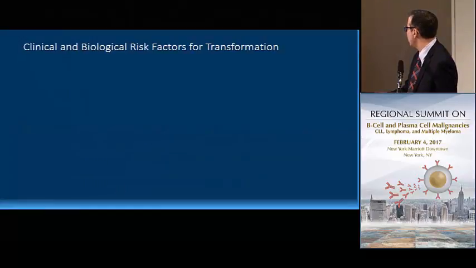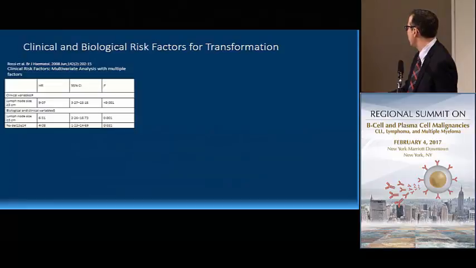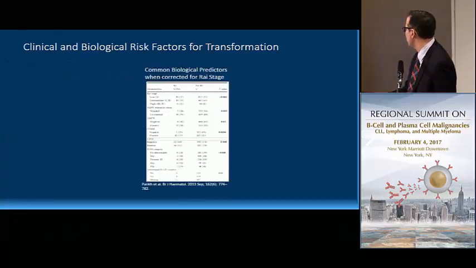So risk factors for transformation. We'll talk about some clinical and biological risk factors. In terms of clinical risk factors, you can see from a multivariate analysis that lymph node size, bulky disease seemed to impact disease, as well as the absence of a deletion 13q by FISH.